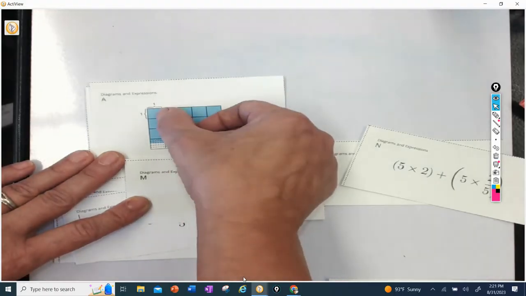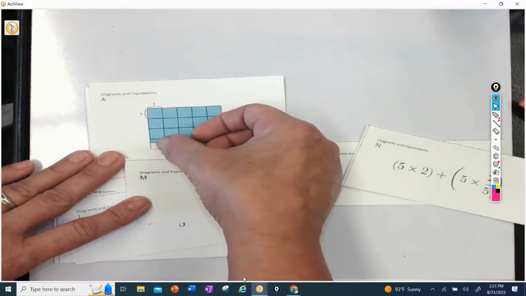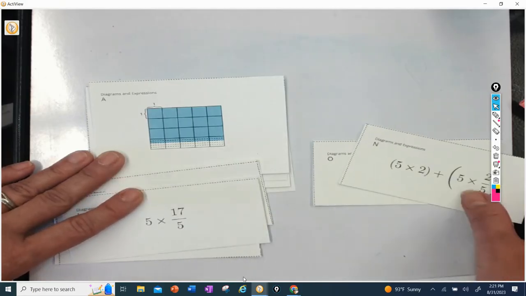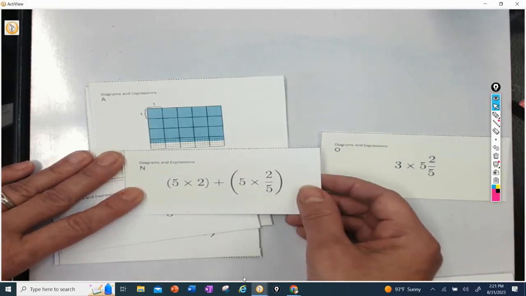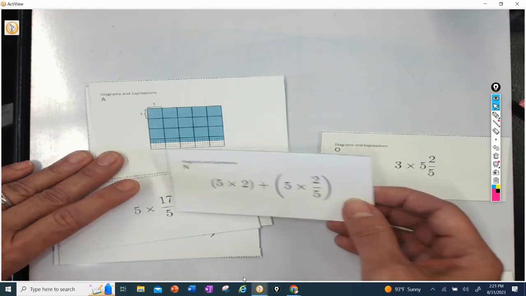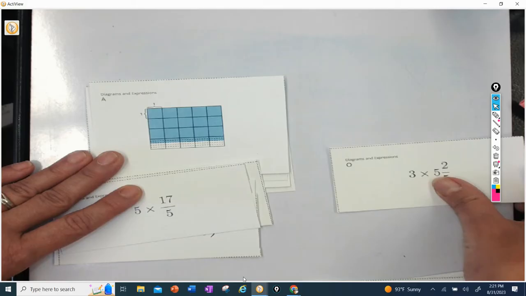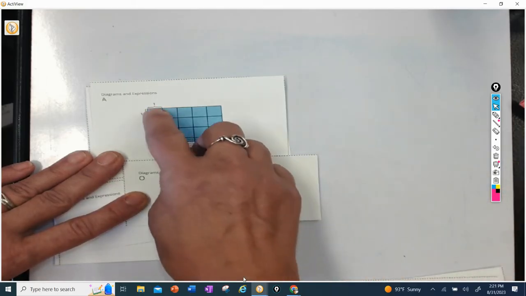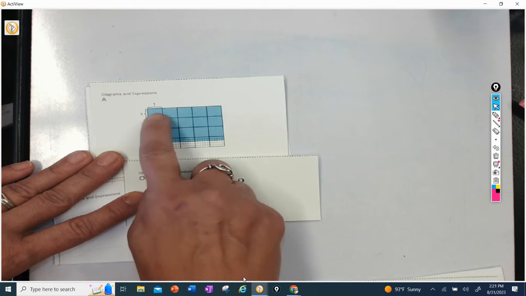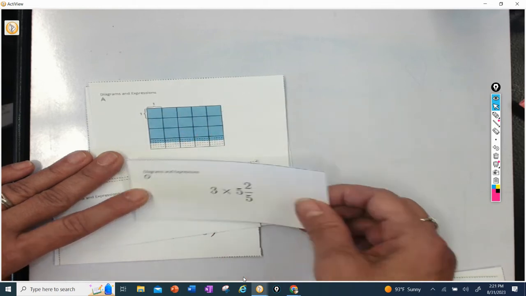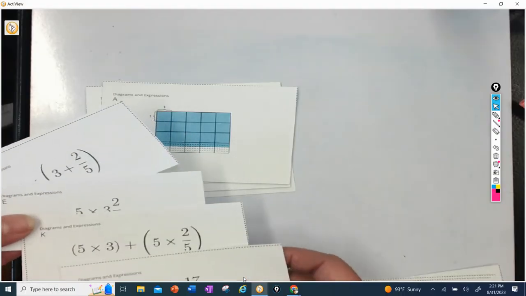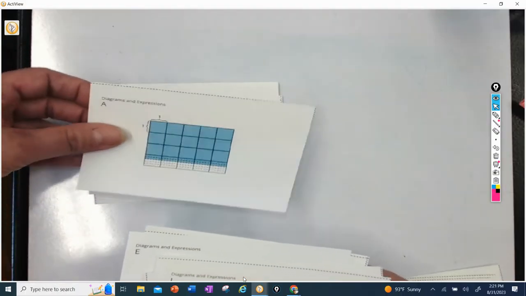Well, I know that we have 5, 10, 15, 16, 17/5, so the M won't work either. 5 times 2 and 5 times 2/5. I don't see 2/5 in there. Or 2. 3 times 5 and 2/5. Well, I see 3, but I don't see 5 and 2/5. So this won't work either. So we have 4 expressions matching with diagram A.